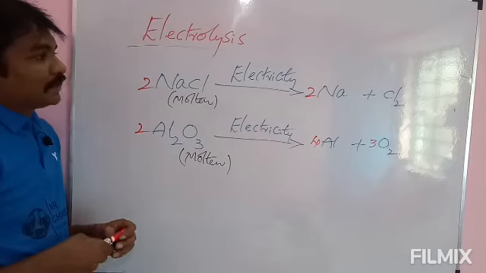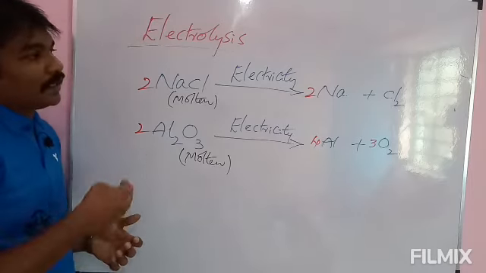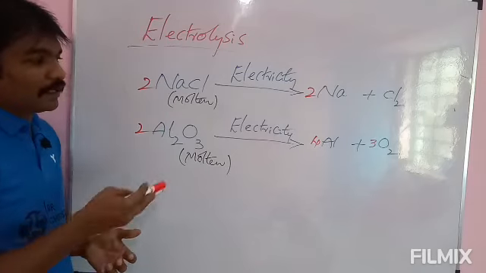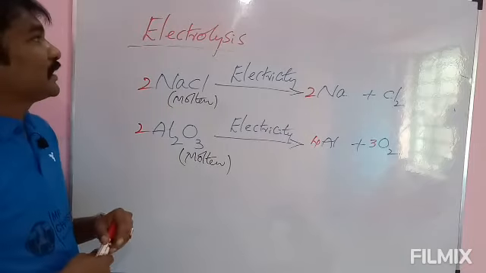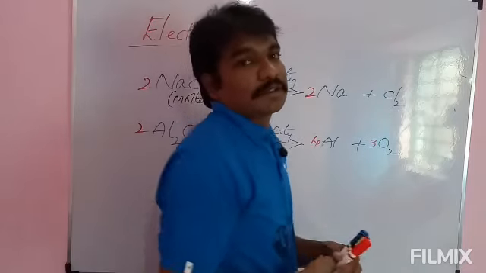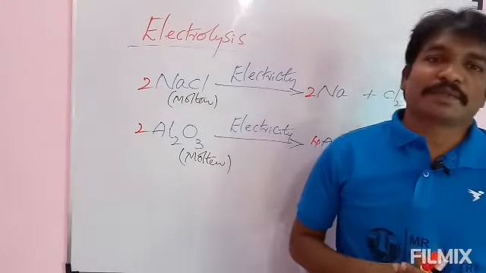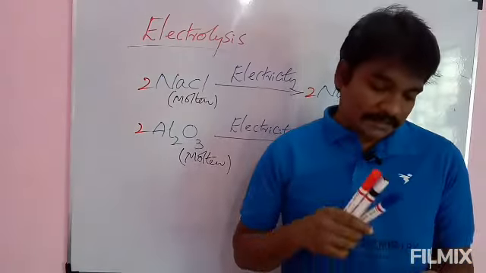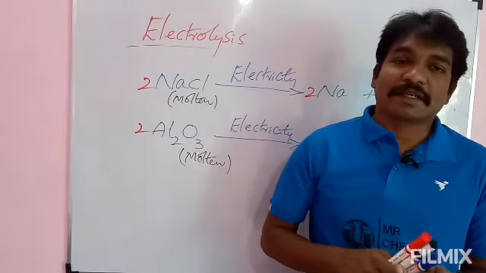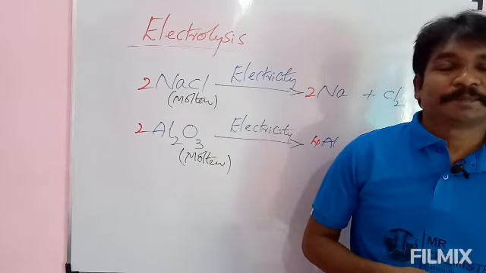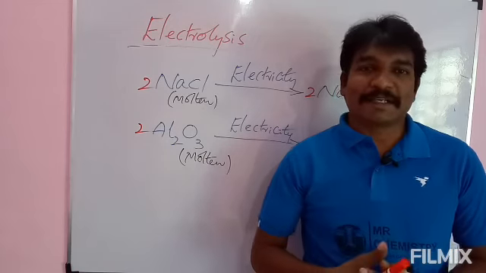Okay, and see here, sodium chloride and aluminum oxide, these two are salts of more reactive metals. In molten state, in presence of electricity, they decompose into sodium and chlorine in case of sodium chloride, aluminum and oxygen in case of aluminum oxide. These are best examples for the electrolysis process. Today in our class we discussed 3 different types of decomposition reactions: thermal decomposition reaction, photolysis, electrolysis. We discussed these 3 things, and in the next class we will discuss chemical displacement reactions.